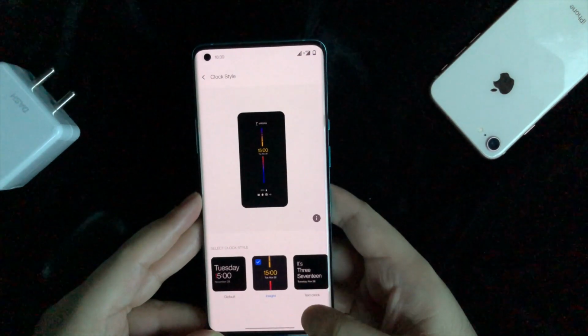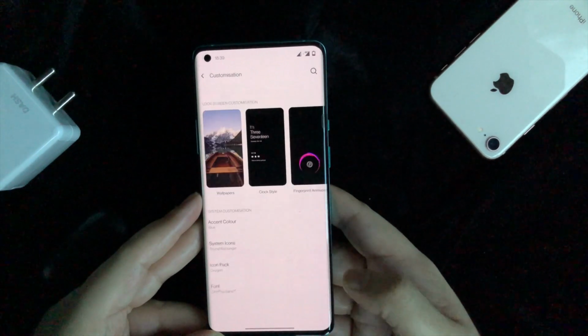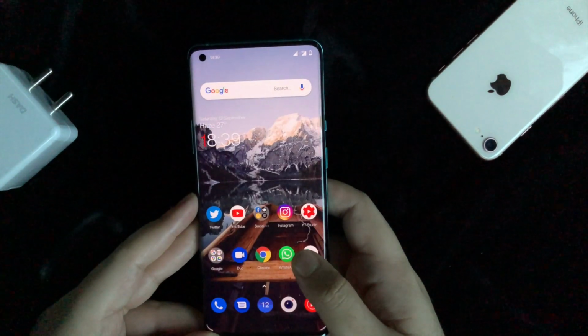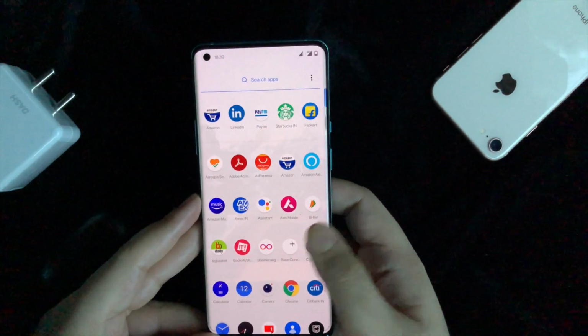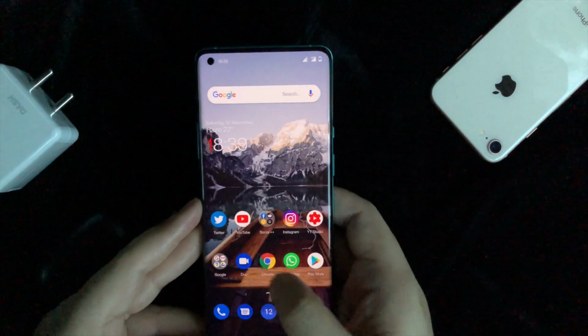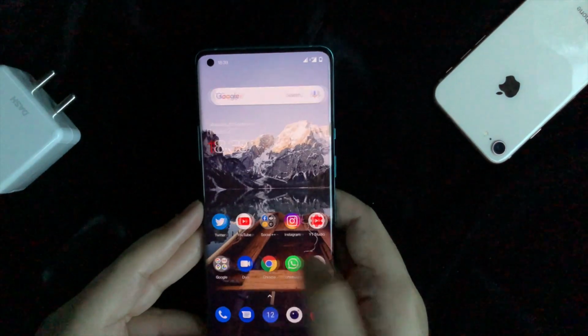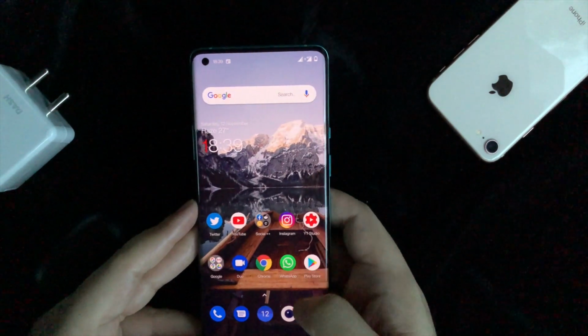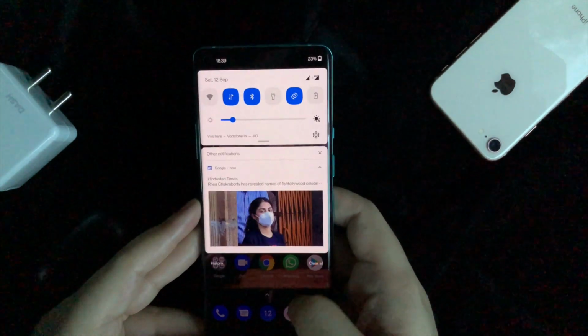This is what I was talking about, the always on display. The inside part is new. It basically tells you how many times you picked up the phone and how many times you have been actually using it. So all of that, nothing to my liking, and I'm going to stick to the one which I currently have as my always on display.